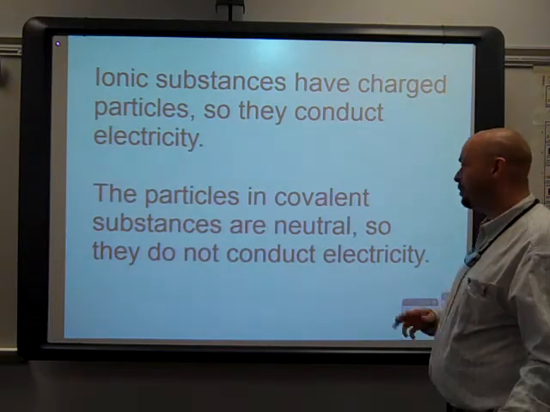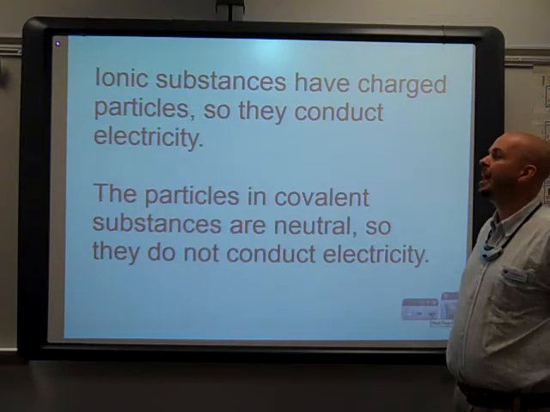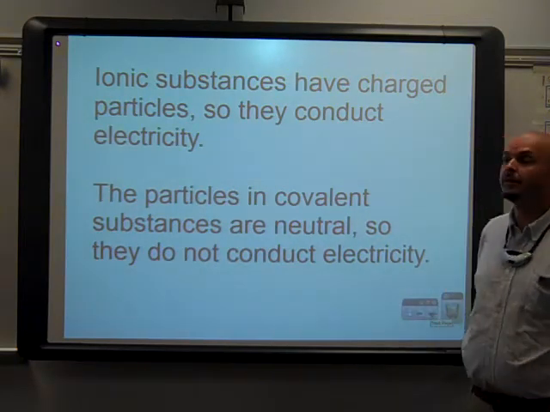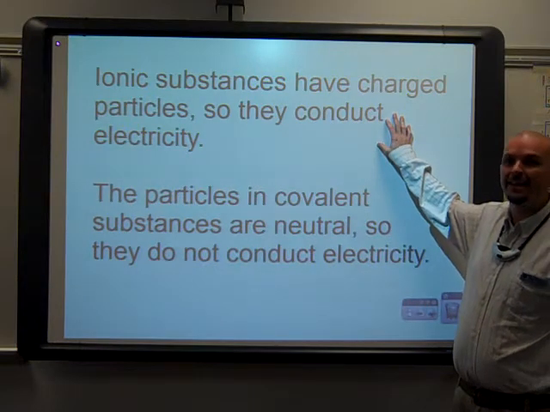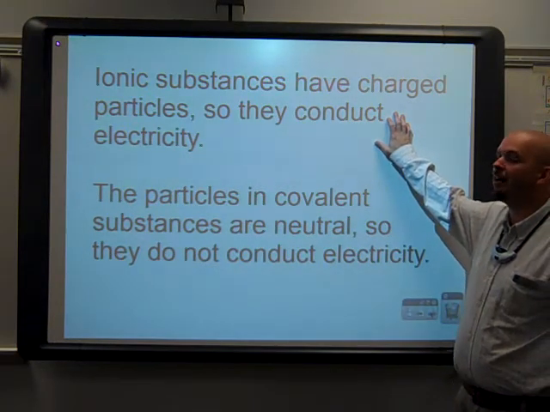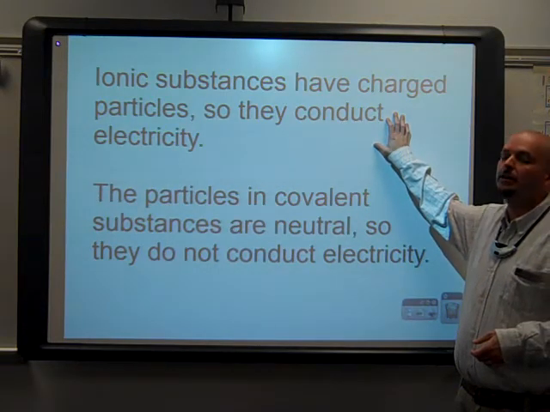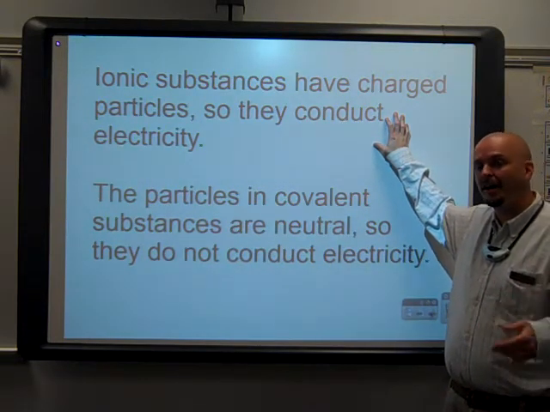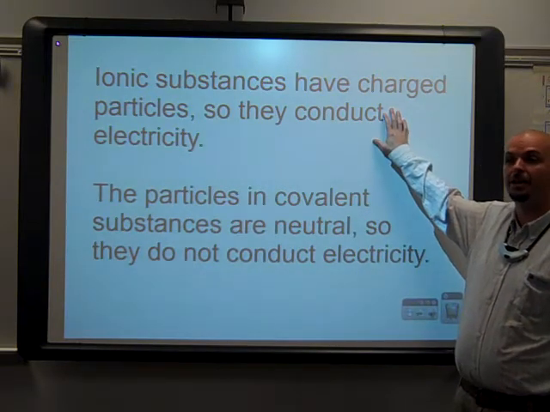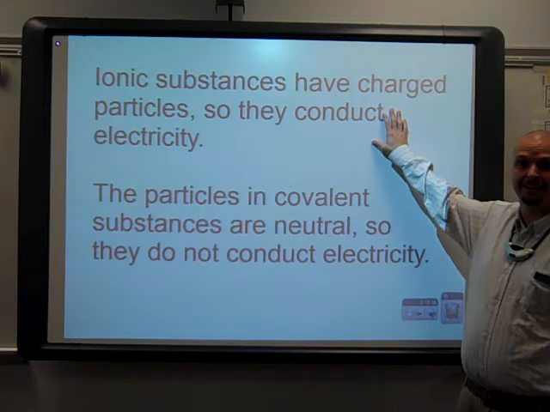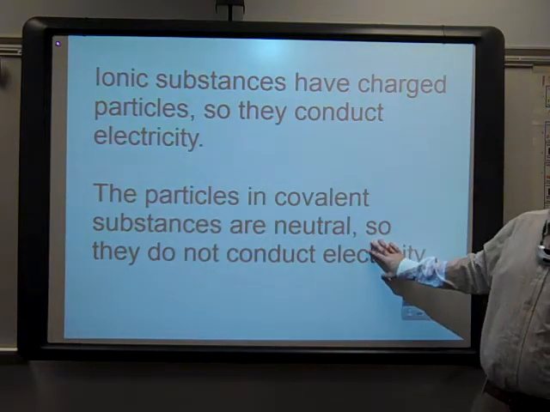And finally, another big difference between these ionic and covalent ones: because ionic substances have ions, positive and negative charges, they can conduct electricity, at least in their liquid phase. In their solid, those particles are locked in fixed positions. They can't move around very well. So something like solid table salt does not conduct electricity. But if you melt it or put it in a liquid phase by dissolving it in water, it conducts electricity very well. Covalent substances do not.